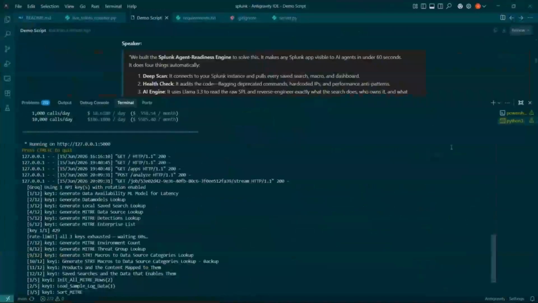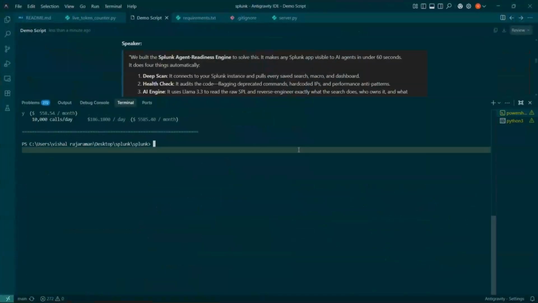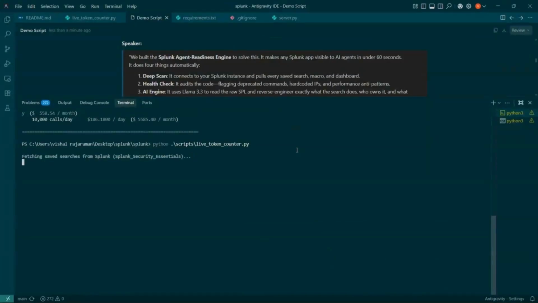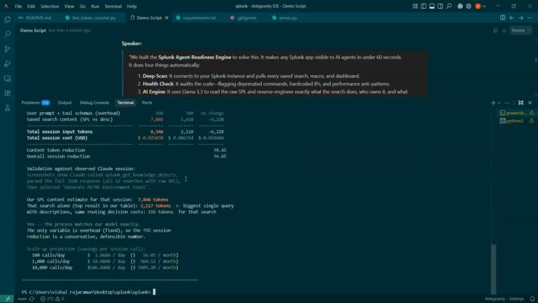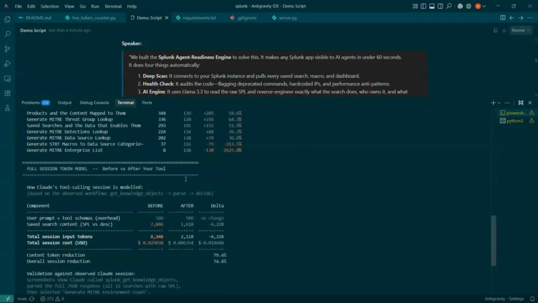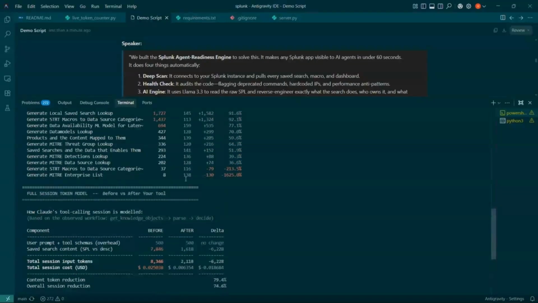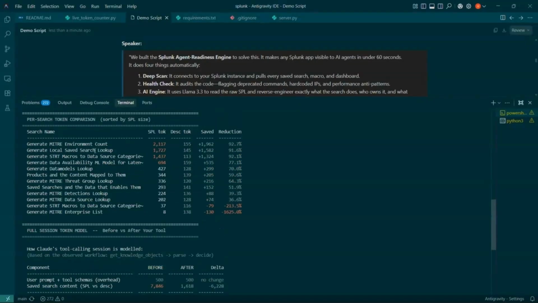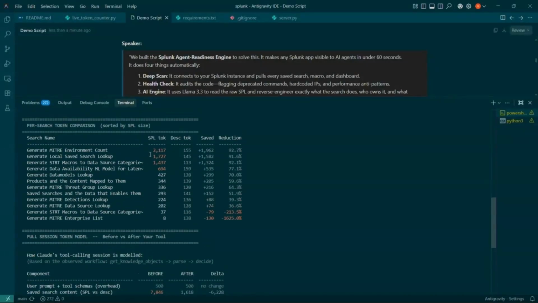Now I will show you the token difference before and after using our tool. Before using our tool, the agent has to process the SPL queries to find the accurate tool to call, as it does not have any semantic description beforehand. For all the saved searches, we have given the before and after token count used by Claude Desktop. The reduction percentages are also given in the table.